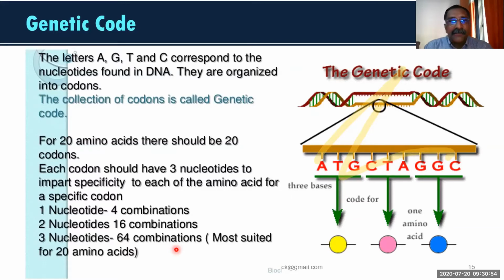Fortunately, we have only 20 amino acids, so 3 nucleotides are more than sufficient. So we say 3 nucleotides represent an amino acid, and this 3 nitrogen base combination we call a codon. Many such codons are there in DNA or messenger RNA, and all these codons are collectively known as the genetic code.